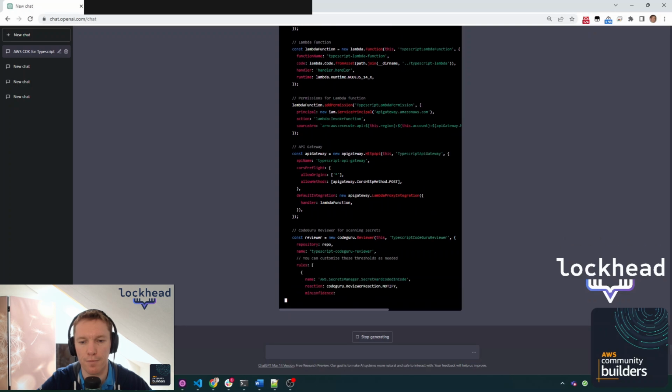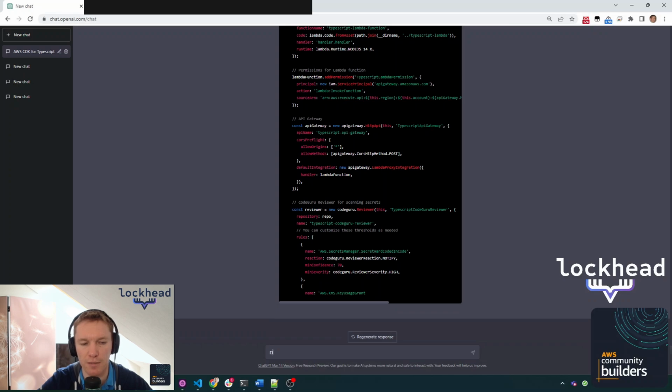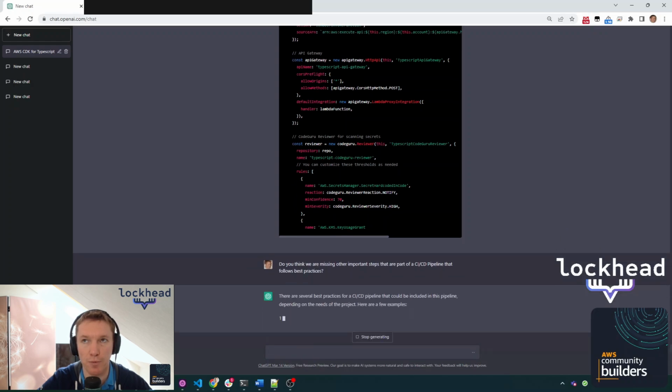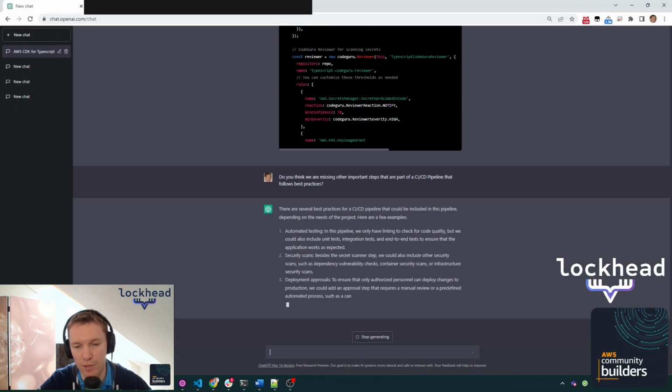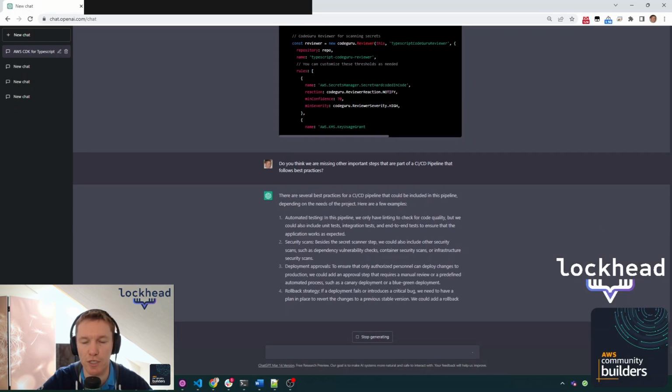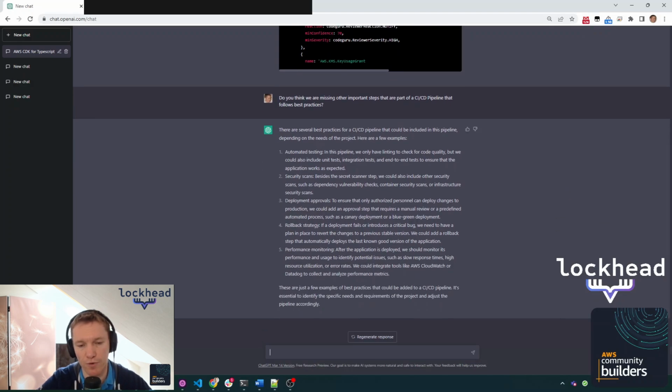The model that I'm using here is the Model 3 as I have not paid for getting the Model 4. Now I asked the tool if there are other important steps that we might be missing as part of this pipeline to follow best practices. And actually the answer was, well, we miss the automatic testing, we miss additional security scans, we miss approvals on the way to production, and we miss a rollback strategy. And also we don't have any performance monitoring in place.